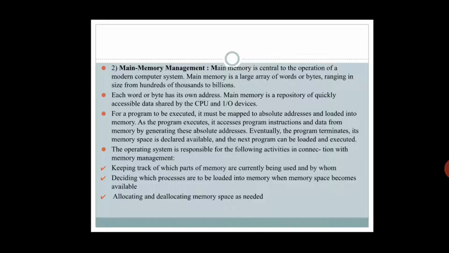That is the meaning. The second point is deciding which processes are to be loaded into memory when memory space becomes available. That is also decided by the operating system, based on some priorities. It may be based on the urgency of the application, based on the data being provided to the application, or based on the user's will, because in some cases the user will select, isn't it?